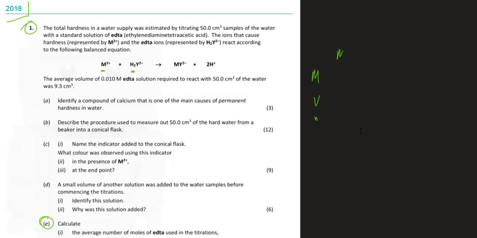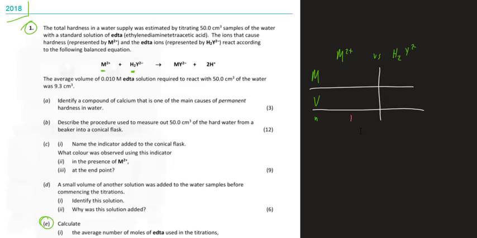So we've got the metal 2+, the ions in water that cause hardness, versus EDTA, which is represented by H2Y 2-. Okay, so what have we got? We can see from this balanced equation that the molar ratio is a 1-to-1 ratio. So let's put that in for starters.